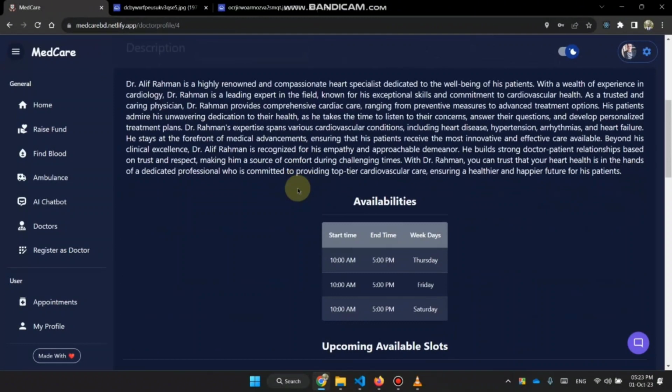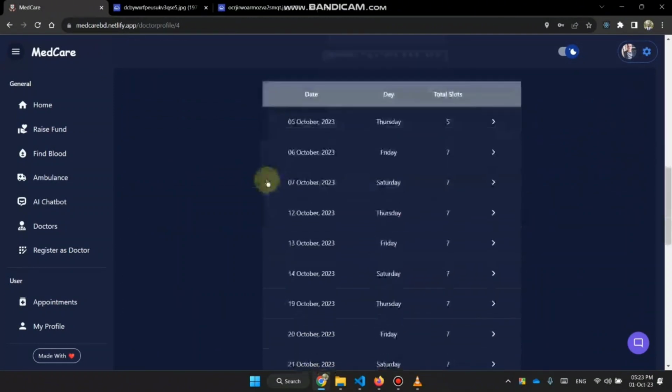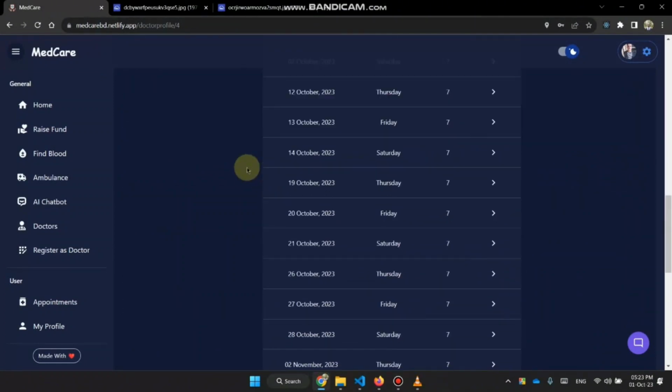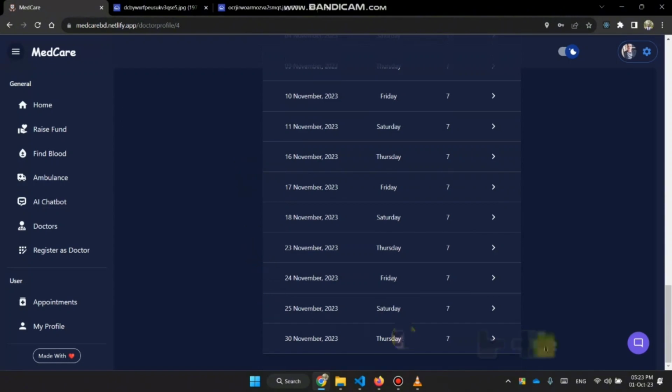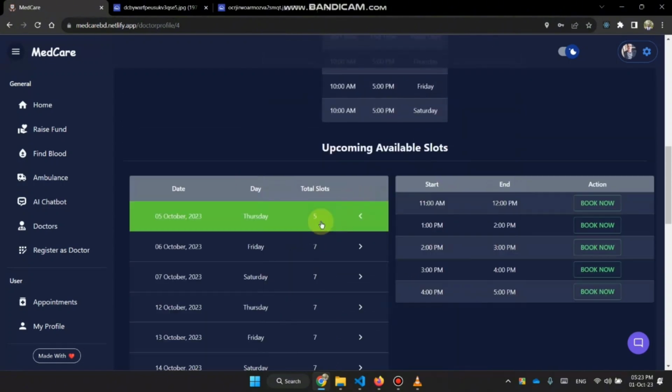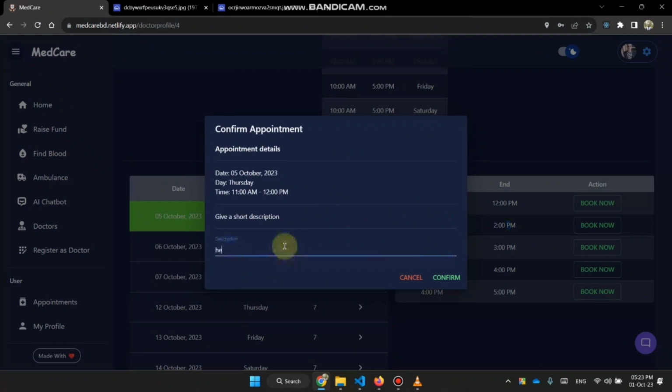Here, the doctor has some upcoming available slots. This shows upcoming 2 months of slots. On each day, there are some available slots, so I want to book one here.